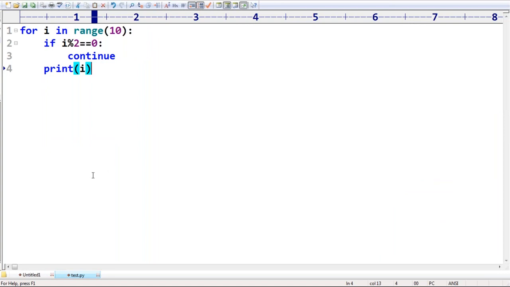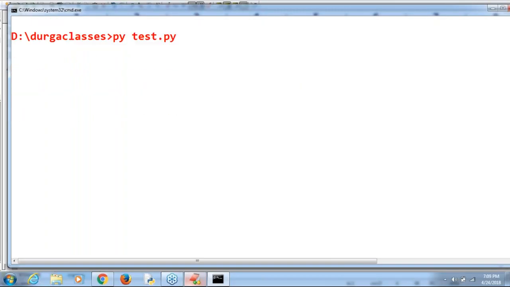If I execute this code, can anyone tell what output we are going to get? Only odd numbers: 1, 3, 5, 7, 9 by default. Because if it is an even number, we skip the current iteration and continue for the next iteration. That's why the output is 1, 3, 5, 7, 9.